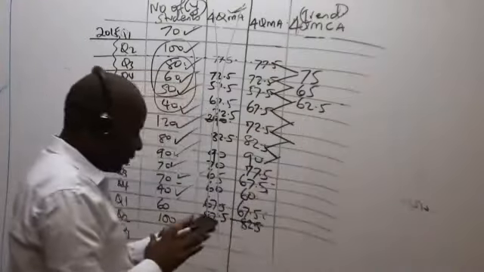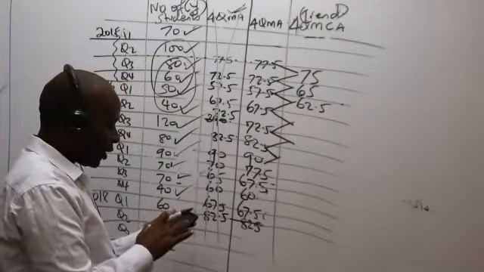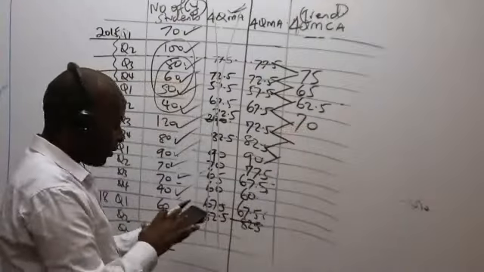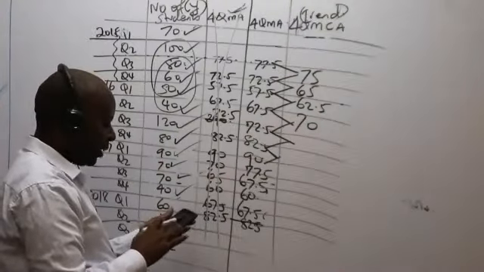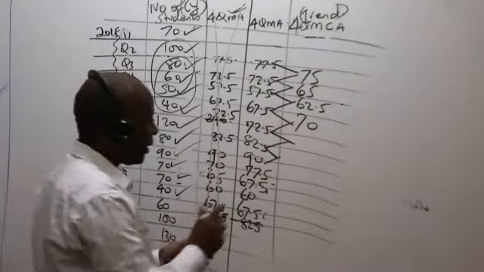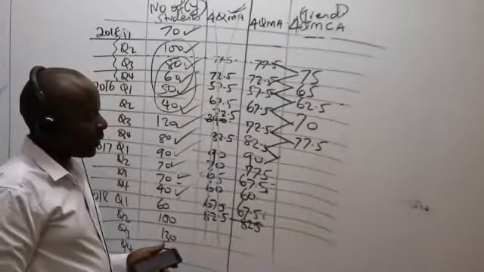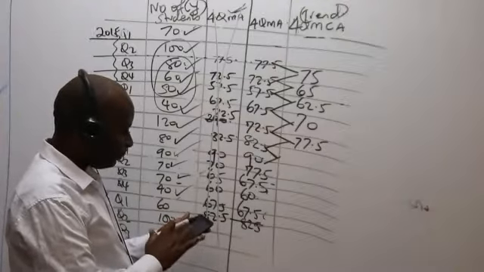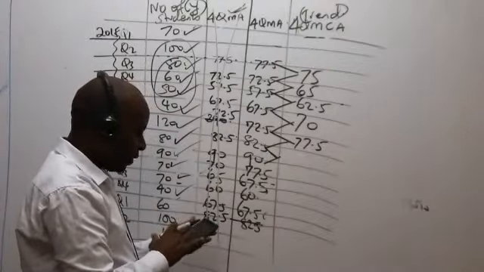Next we have 67.5 plus 72.5 divided by 2. I'm getting 70 here. Next we have 72.5 plus 82.5 divided by 2. I'm getting 77.5. Next, this is 82.5 plus 90 divided by 2.